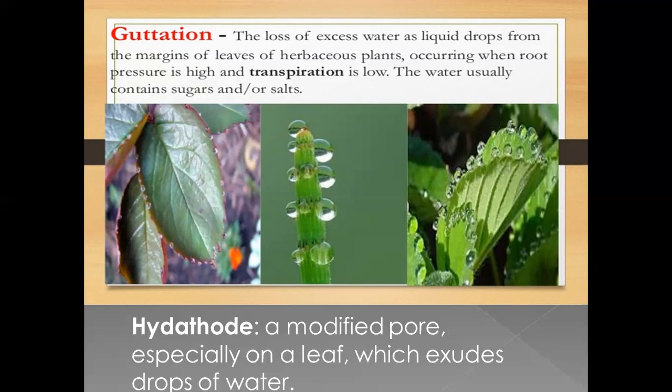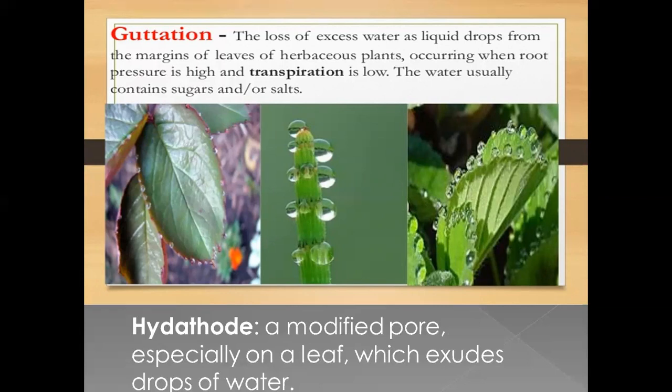Transpiration is done by the opening of stomata, which are present on leaves, and guttation is done by modified pores, especially on the leaf, which exude water droplets, and these pores are called hydathodes. These pores are much bigger than stomata, and they are always present on the margins of leaves.